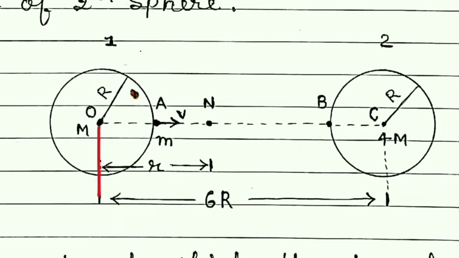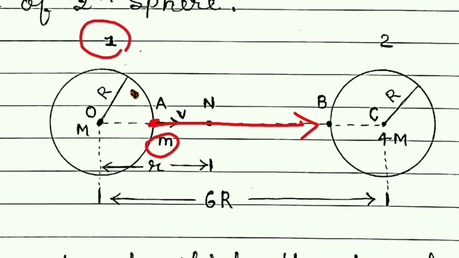The distance between their centers is given as 6r, and we have to find the minimum speed with which an object of mass m is to be thrown from the surface of the first sphere towards the second sphere so that it can reach the surface of the second sphere.